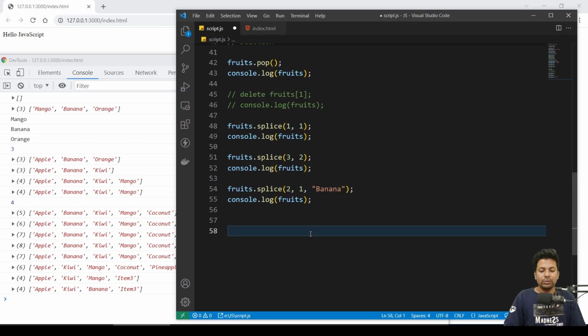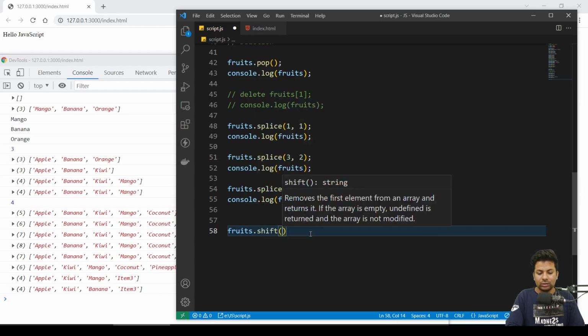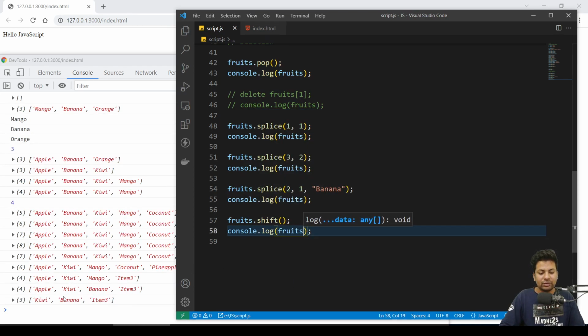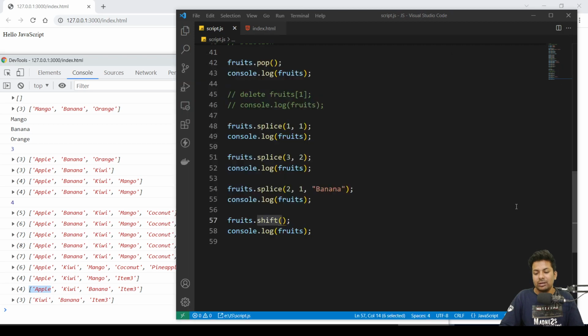Okay, now suppose you want to remove from the first, just say fruits dot shift. Console.log fruits. See, first apple got removed. Whenever you say shift, it will remove the first element and shift one by one. So it's the same as doing splice. If you want the first element, just do shift. Last element, do pop. In between, splice. Putting in between, you can use splice.